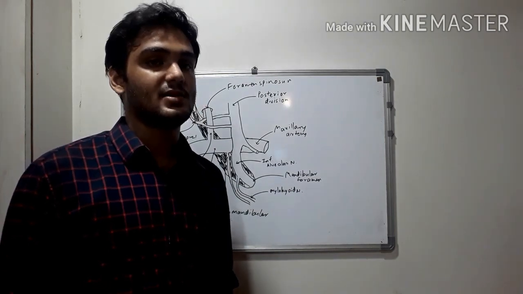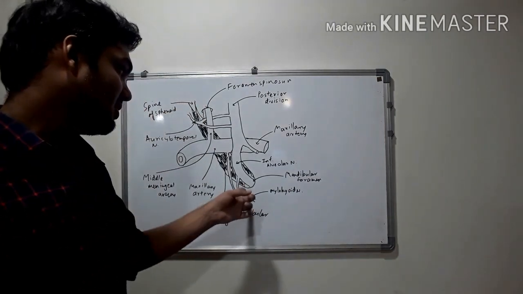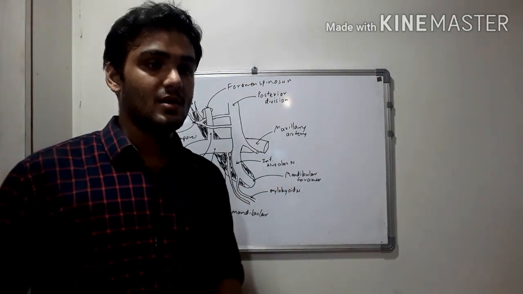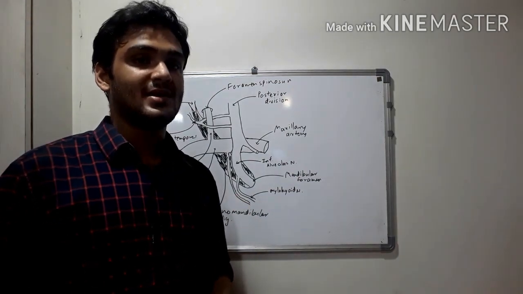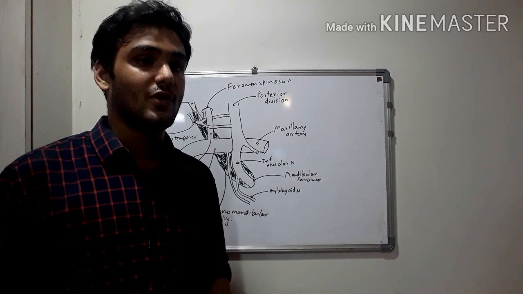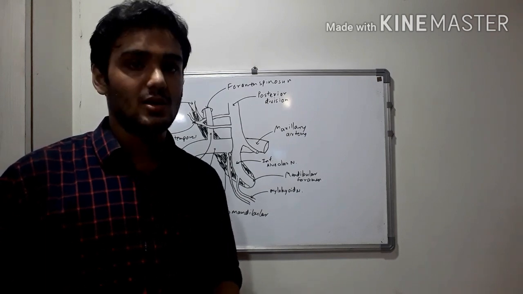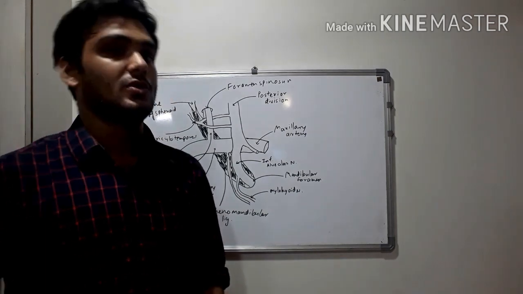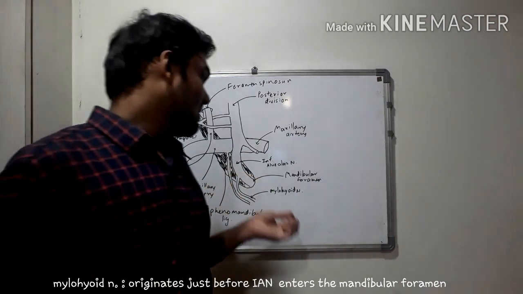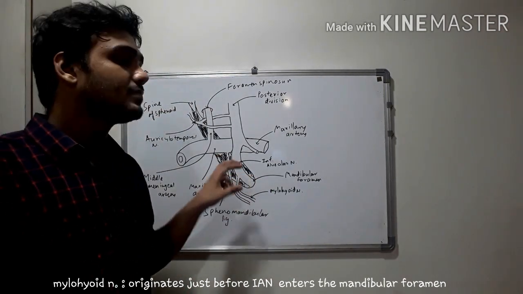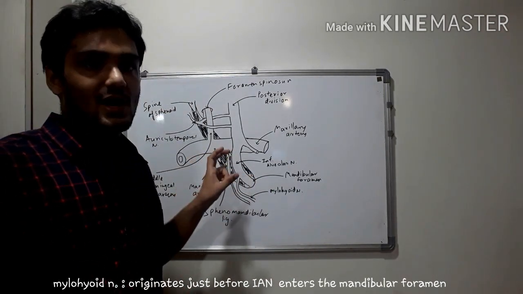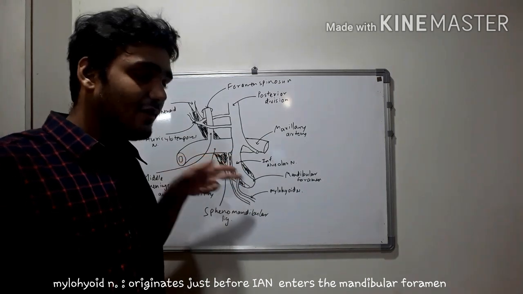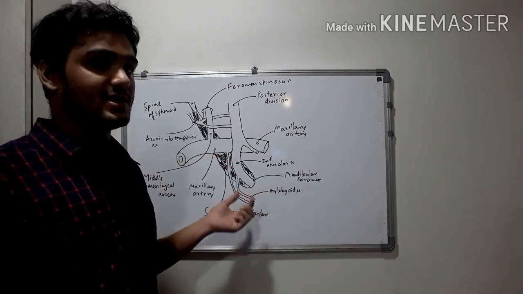It has three branches. One is the mylohyoid branch, as you can see. This is the mylohyoid nerve. Then the mental nerve and some branches which it gives off in the mandibular canal. So firstly talking about the mylohyoid nerve. So mylohyoid nerve originates just before the inferior alveolar nerve enters the mandibular foramen. It originates just before that.